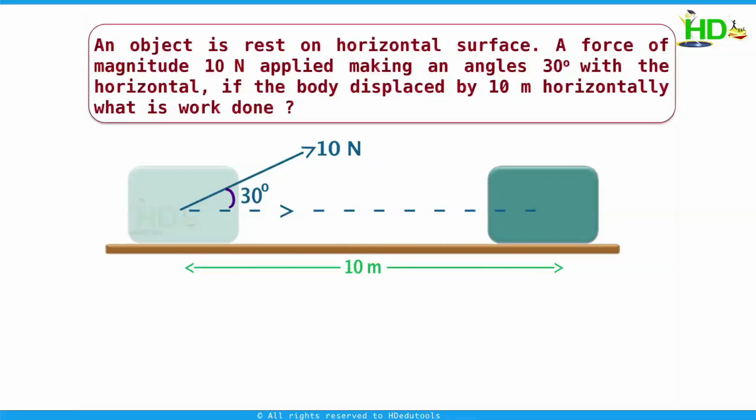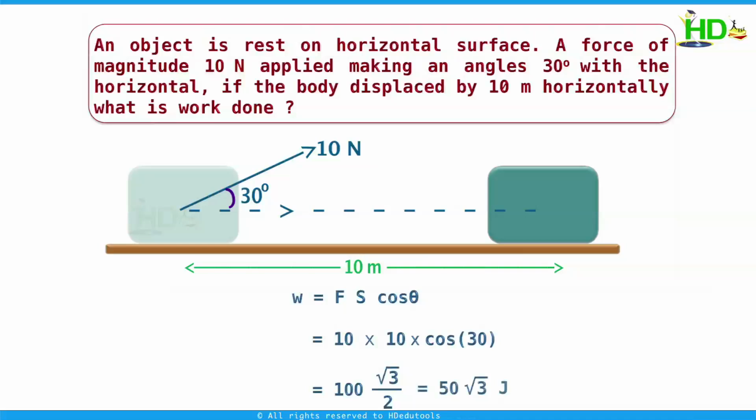Here work done is nothing but Fs cos theta. This theta is the angle between the applied force and displacement. The force applied is 10 Newton, and displacement is 10. Now this is equal to 10 into 10 into cos 30. Cos 30 is root 3 by 2, so this is equal to 100 into root 3 by 2. This we get 50 root 3 joule.